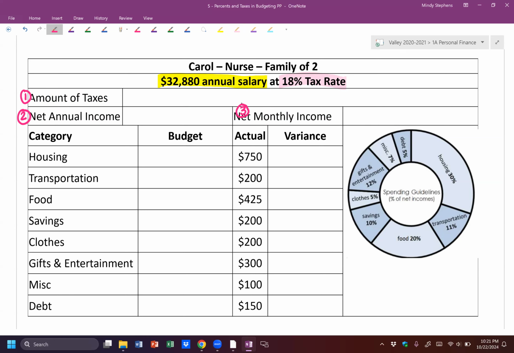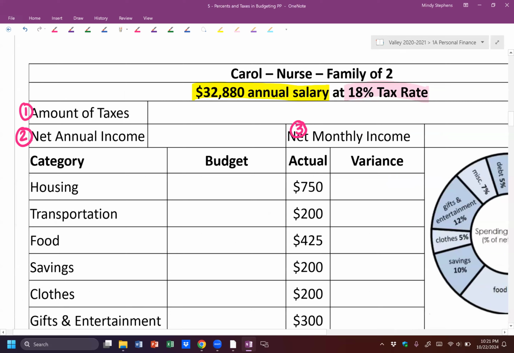So first thing we're going to do is figure out how much tax she pays for the year. We have an 18% tax rate. If she pays 18% in taxes, we're going to multiply that by her income to know how much she's going to pay. But anytime we have a percent, we've got to change it to a decimal by either dividing by 100 or moving your decimal two places. So I'm going to take 18%, divide it by 100, which gives me 0.18.